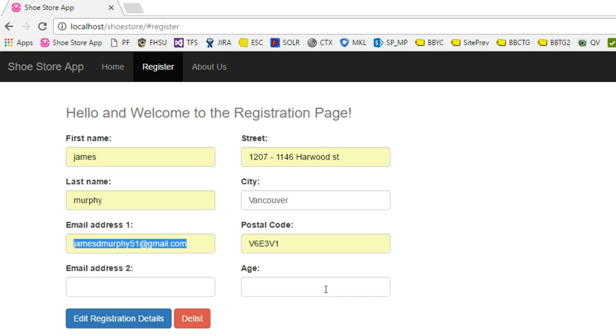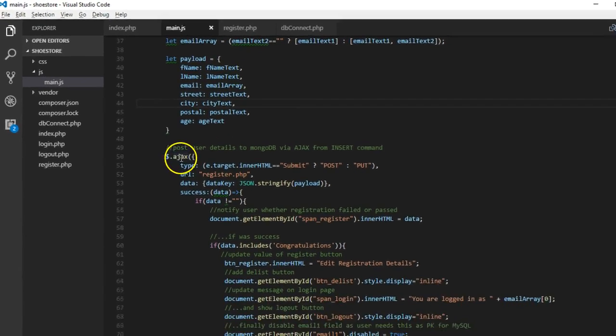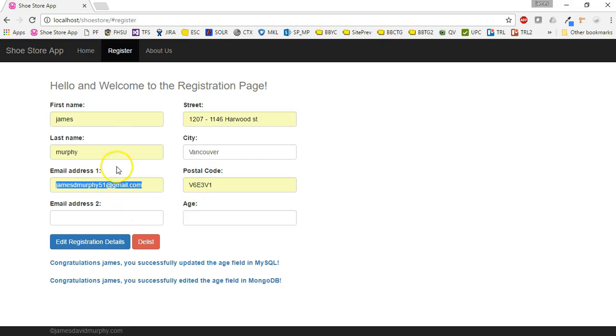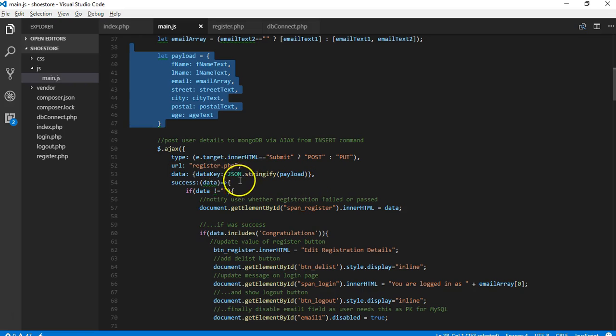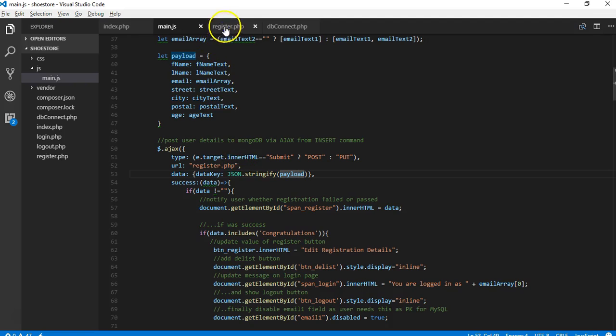So just to recap what we walked through, on the client side, we did an AJAX request using the jQuery library. It was a POST request to register.php. The payload that we sent was a JavaScript object containing the user's data from this form, and that was stringified into JSON and then passed to register.php.